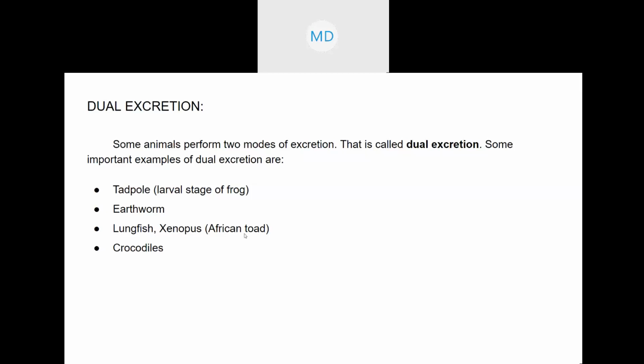For them also, what happens? They're also condition dependent. Lungfish and Xenopus, they are generally aquatic. Okay, generally they are aquatic, and when they are in the aquatic environment, aquatic means in the water, as I already mentioned, they show ammonotelism because they have plenty of water. But what happens? This lungfish and Xenopus, they go for hibernation, like the snake.